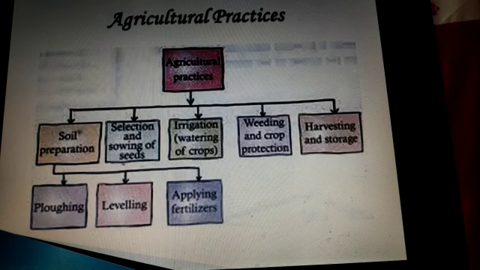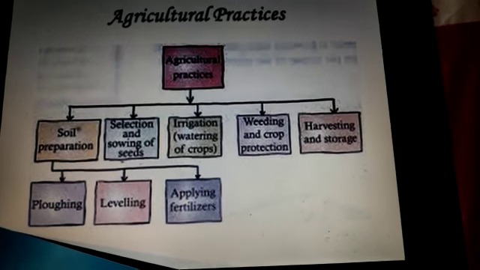Farmers follow a stepwise process and a series of activities to grow crops over a period of time. These activities are together known as agricultural practices. These agricultural practices include soil preparation, which in turn includes three steps: plowing, leveling and applying fertilizers. Second is selection and sowing of seeds. Third is irrigation, watering of crops. Weeding and crop protection is fourth. And the fifth one is harvesting and storage.